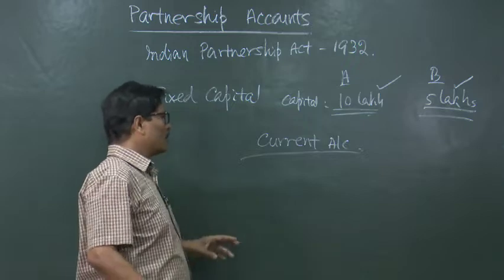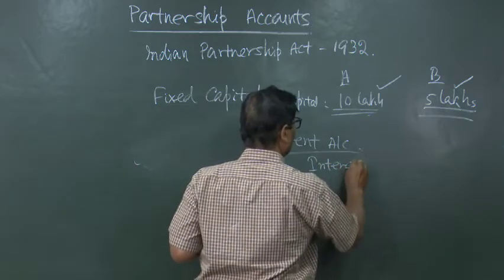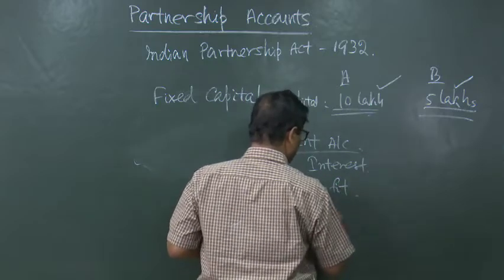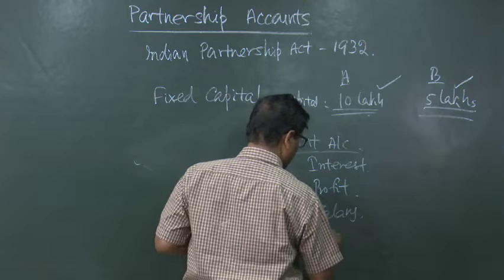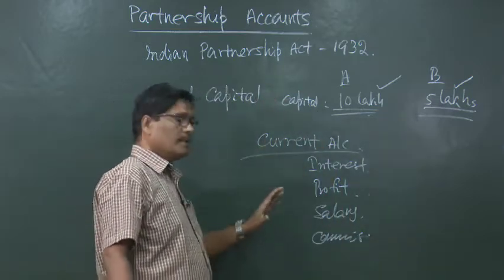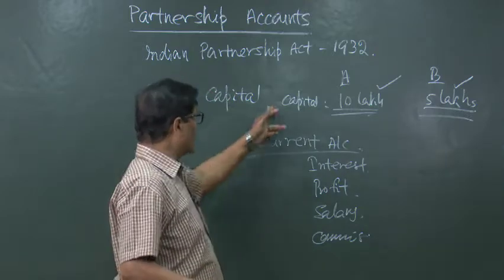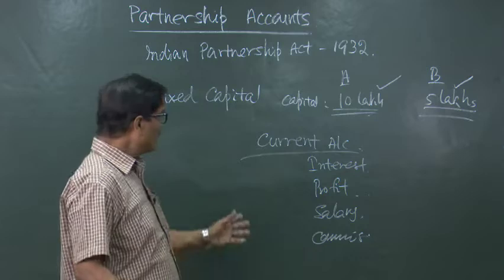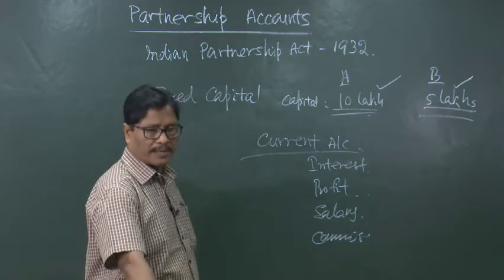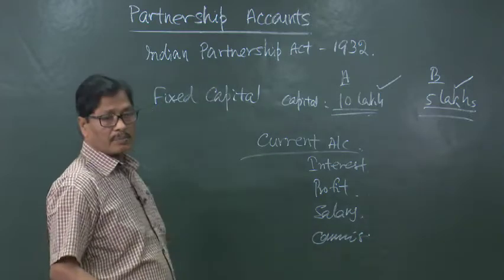And the current account will be credited with interest, profit, salary, commission, etc. So, in this way, due to these things, the current account balance will increase. So, there will be separate accounts for the capital as well as for the current accounts. Similarly, if there are some expenses like interest on drawings, etc., it will be deducted, the current account balance will decrease. In this way, even the drawings will be deducted from this current account, not from the capital account.